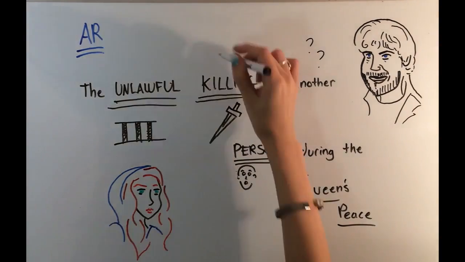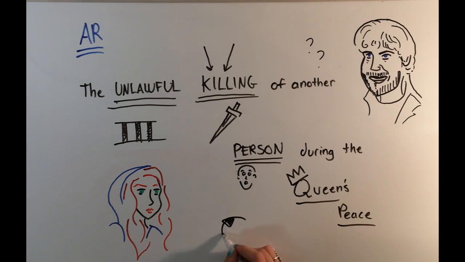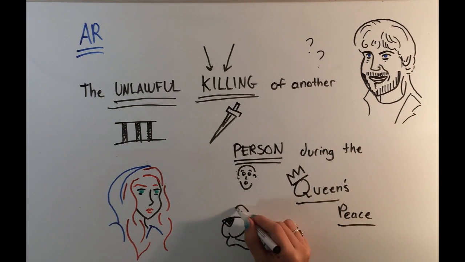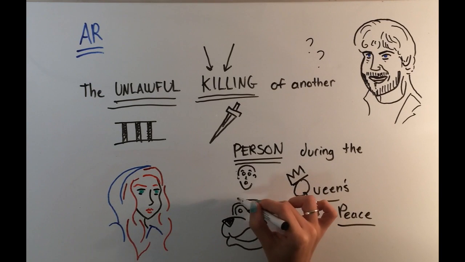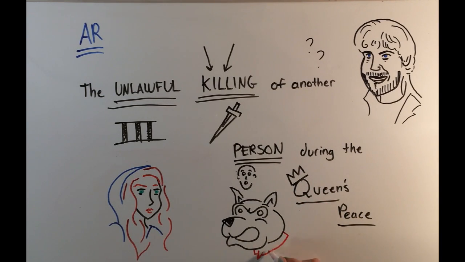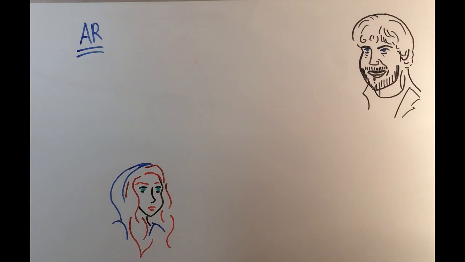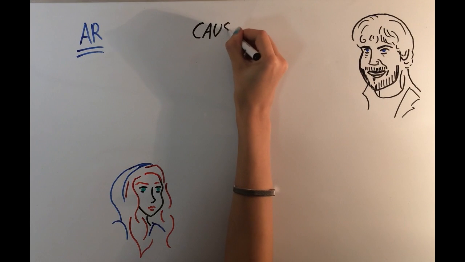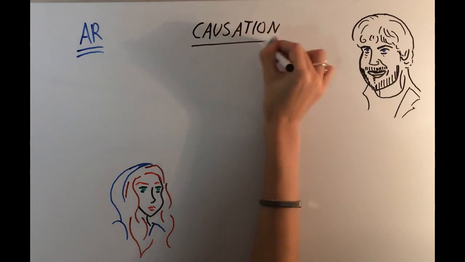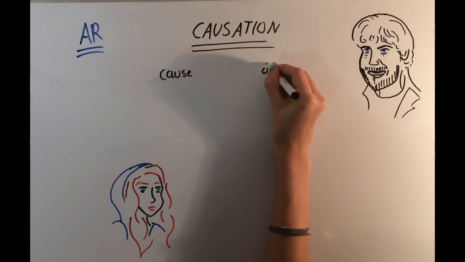So let's talk about the second element, killing. Now, a lot of viewers might wonder whether Sansa actually killed Ramsay because she didn't kill him with her own hands. She put him in a pit of hungry dogs and allowed them to eat him. So, did she actually kill him? This is where we get into an issue called causation. So the basic question we ask for causation is, did she actually cause Ramsay's death?